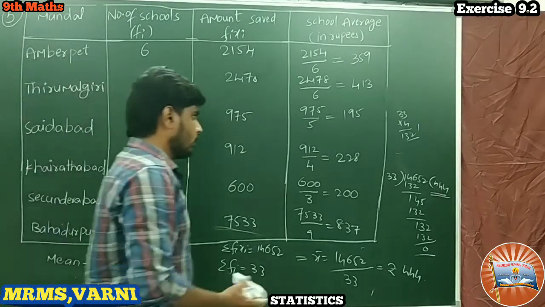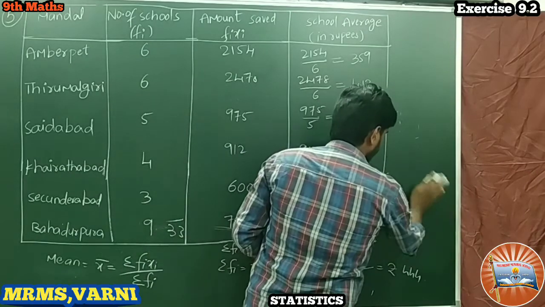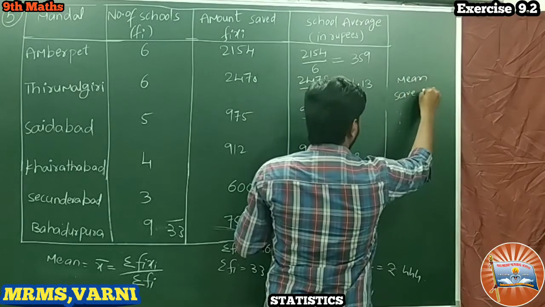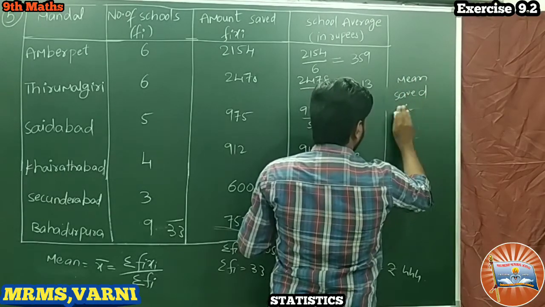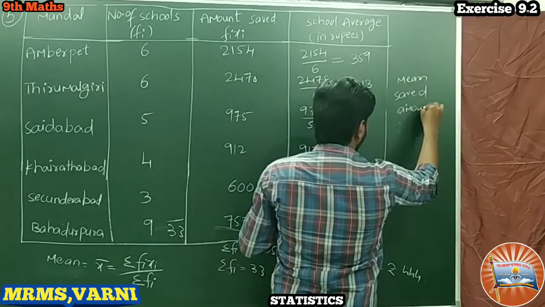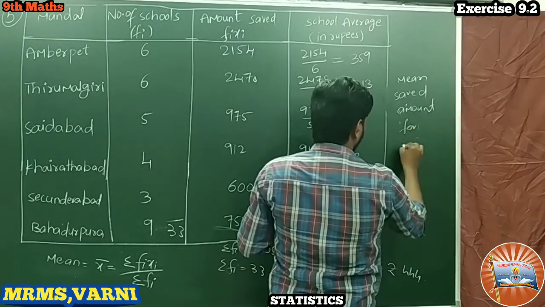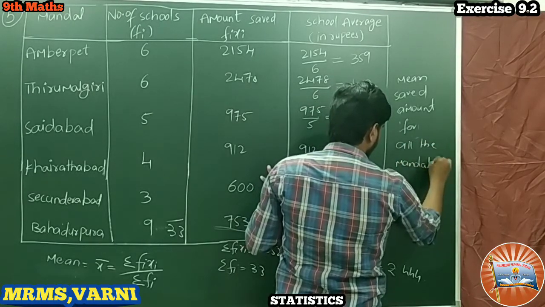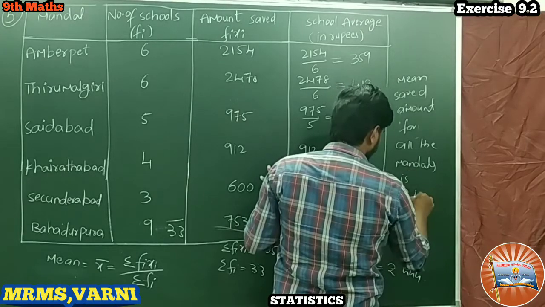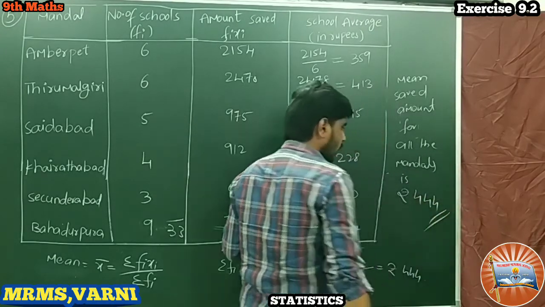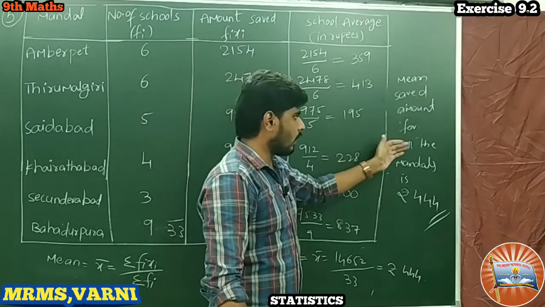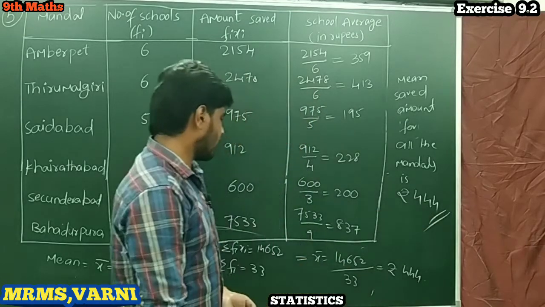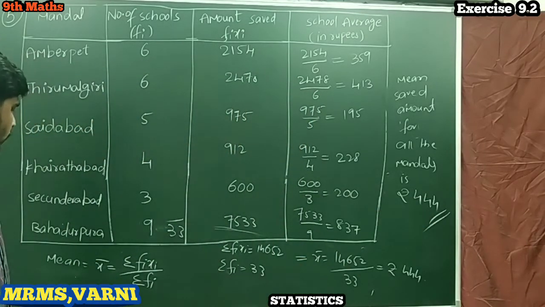Okay, right. So I am writing here mean saved amount for all the mandals is rupees 444. Okay. So mean saved amount for all these mandals is 444 rupees. Okay. Right. This is the way to find the mean.